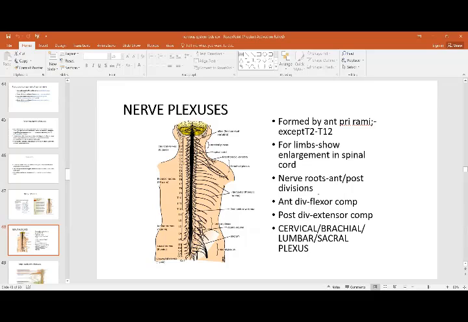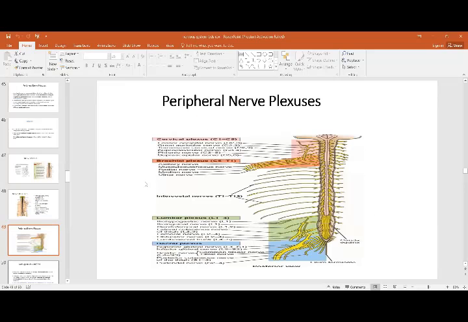Nerve roots have anterior and posterior divisions. The anterior division supplies the flexor compartment, and the posterior division supplies the extensor compartment. The plexuses in these two areas are the cervical and brachial, and the lumbar and sacral plexuses. As you can see, in the areas where you form the enlargements, you have the cervical plexus, the brachial plexus, and the lumbar and sacral plexus.